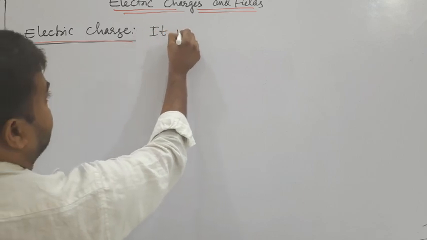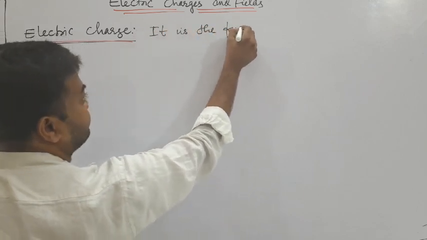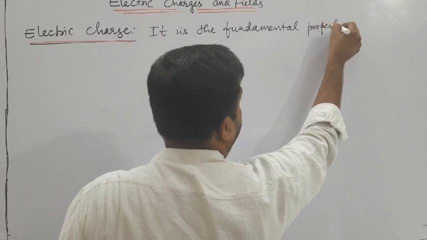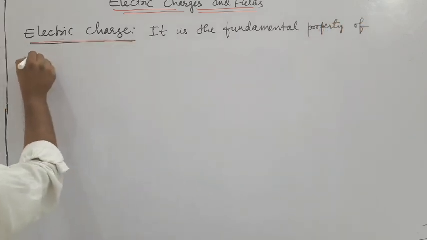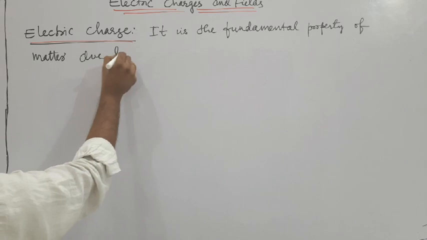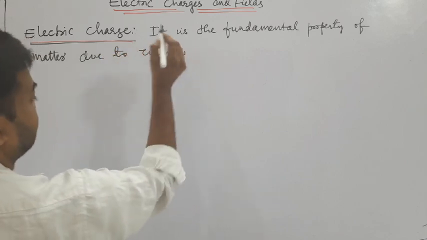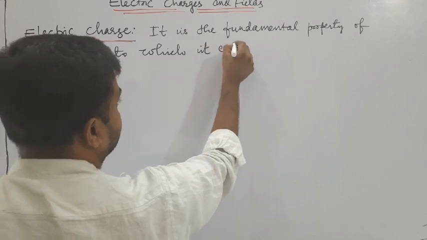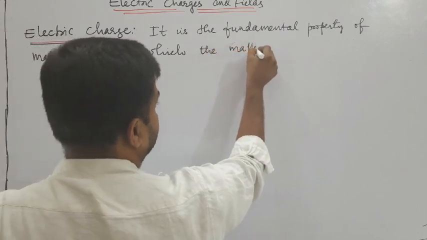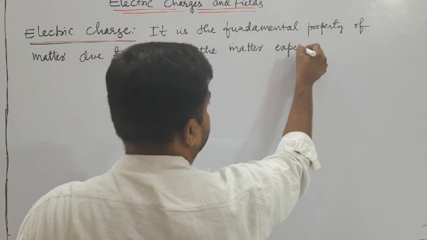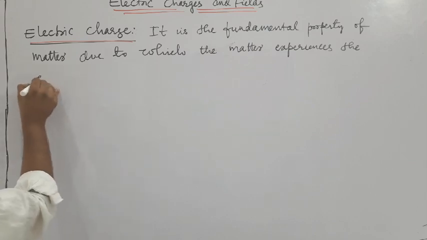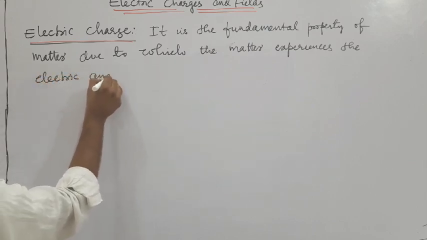It is the fundamental property of matter due to which the matter experiences the electric and magnetic fields.